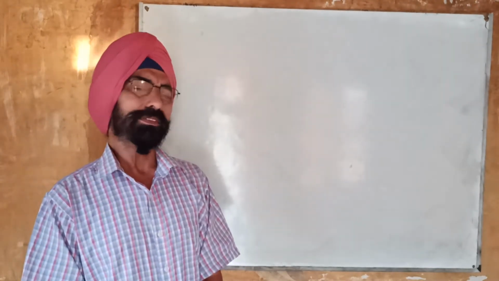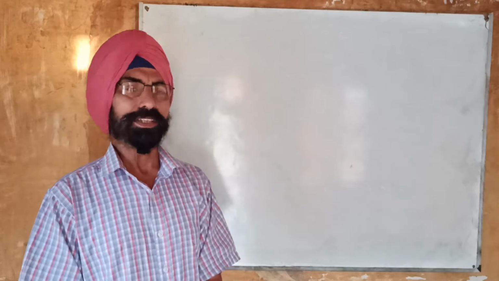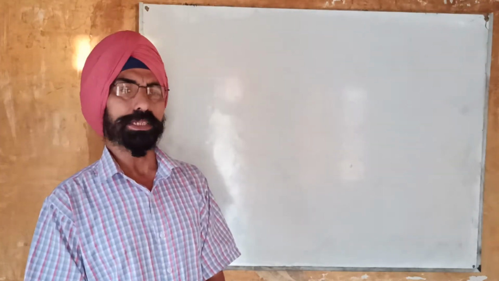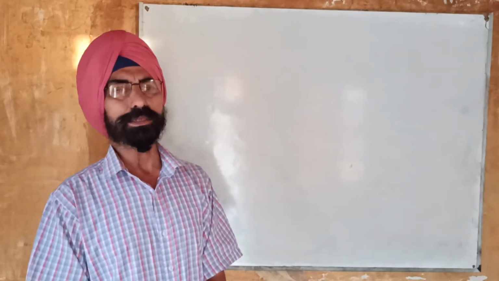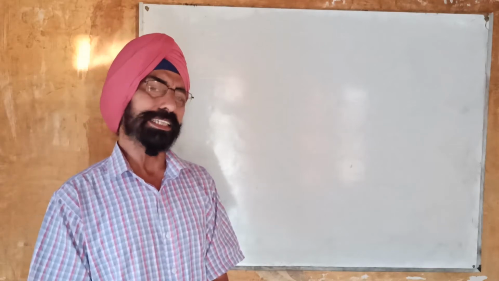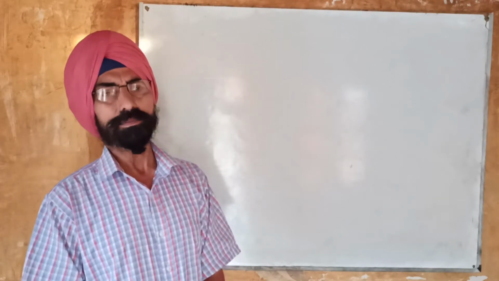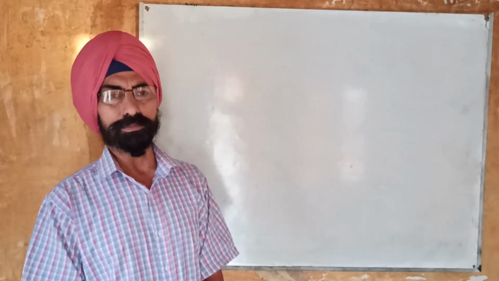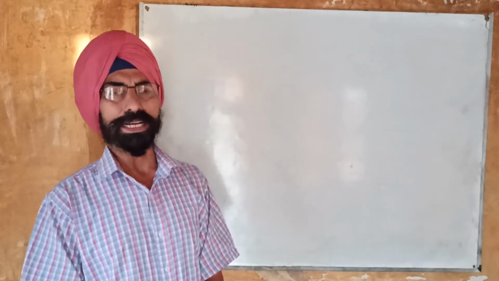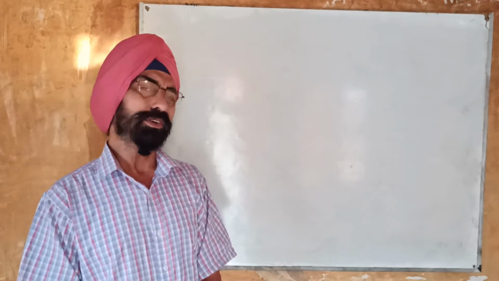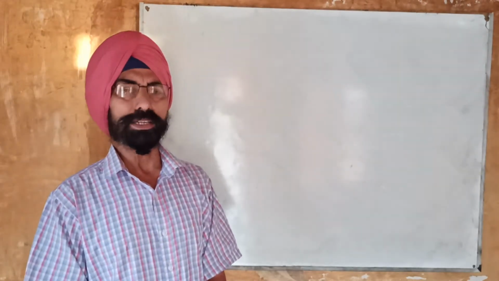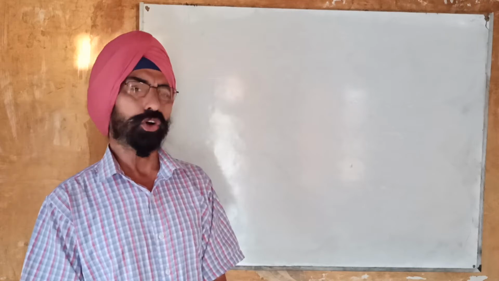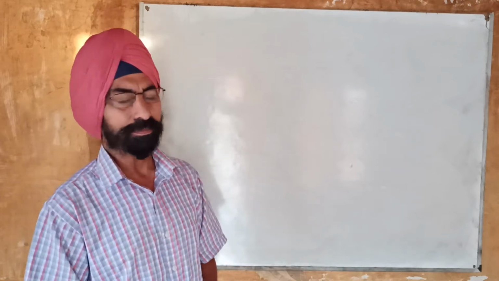In the previous one we have learned how to convert angles from sexagesimal system into centesimal and from centesimal system into the sexagesimal system. Now we'll see how to convert angles from sexagesimal and centesimal systems into the circular system and vice versa, and then we will move ahead to the trigonometrical functions, sine, cos, tan and its identities.